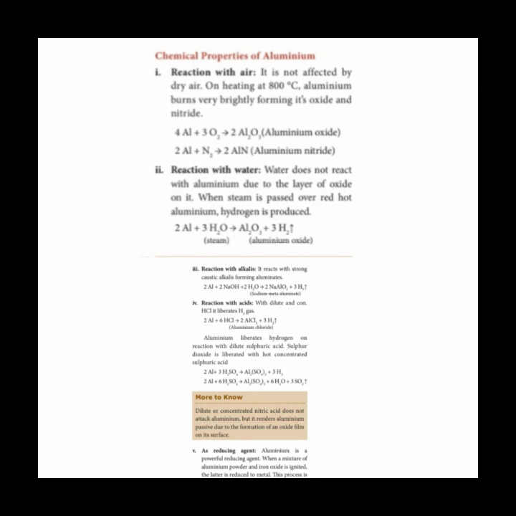So these are the chemical properties of aluminium. First, reaction with air; second, reaction with steam; third, reaction with sodium hydroxide, that is alkali; fourth, with the acids; and fifth, how aluminium is a powerful reducing agent. Here the equation is very, very important. Fe2O3 changes into Fe. Here oxygen is removed, so it is a reduction reaction. Aluminium is present as a helping agent, so aluminium is a powerful reducing agent. And we also discussed one more to know question on this page.